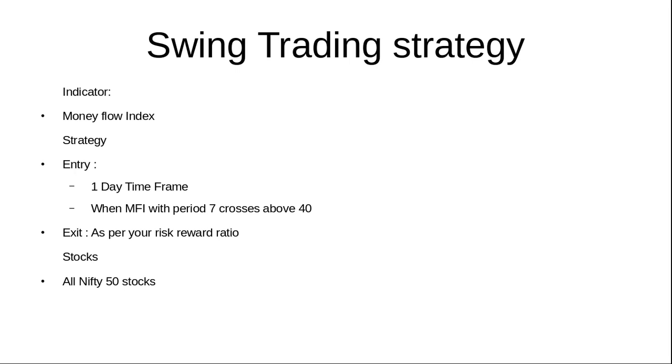Okay, so how are we going to use this Money Flow Index? For a swing strategy we always need to use higher time frames, above 15 minutes. 1 hour or 1 day is better, I guess. So here we are going to use the 1 day time frame. Whenever the MFI with period 7 crosses above 40, we are going to make an entry. The exit, I'm leaving it up to you.